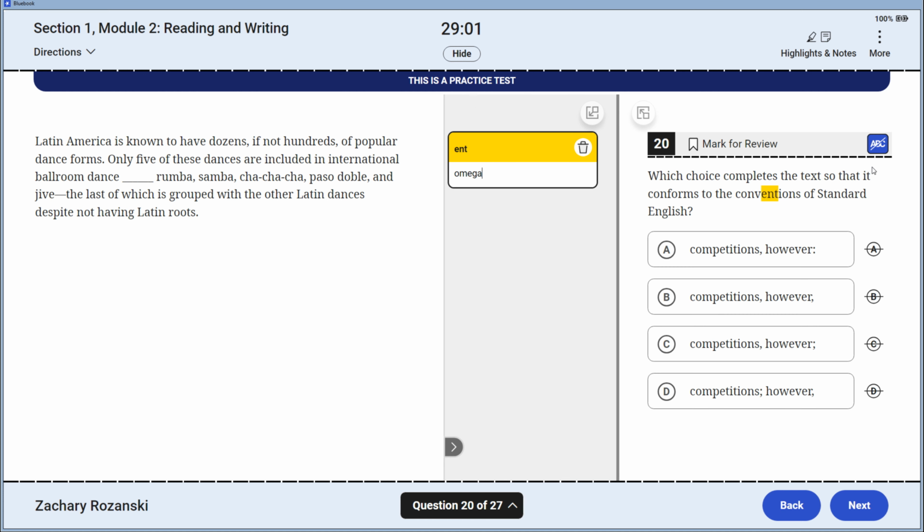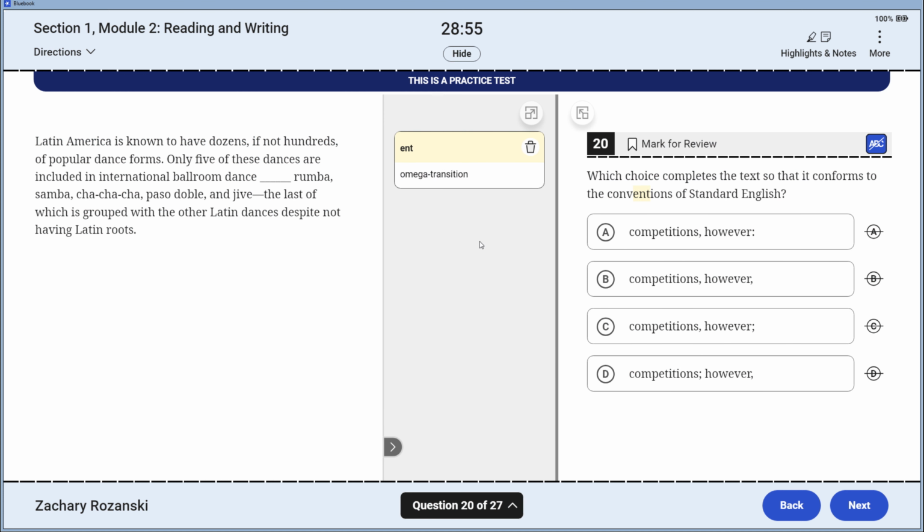Conventions, omega consideration, transition is absolutely popping. I see the shapes for it. I am going to check to see if I have a complete sentence on either side. So while doing that, rumba, samba, cha-cha, all these things, dash, the last of which, that's a dependent clause right here. So we are going to take our semicolons off the table because we don't have a complete sentence to the right. Then I'm in a weird little pickle.